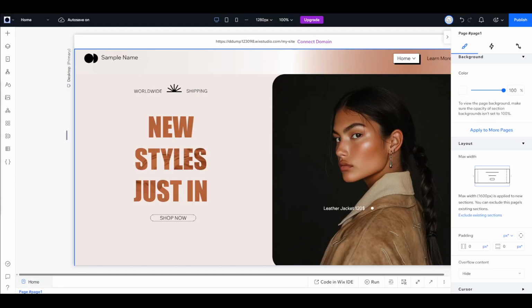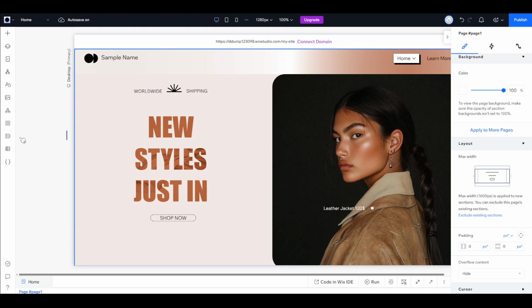In today's video, I'm going to teach you how to pin your footer on Wix Studio. This is particularly useful if your footer contains specific functions or information that you want to keep accessible to your visitors at all times, even when they scroll down your page. Whether it's contact information, a navigation menu, or any other crucial element, pinning your footer can enhance the functionality and usability of your website. Let's dive in and get started.